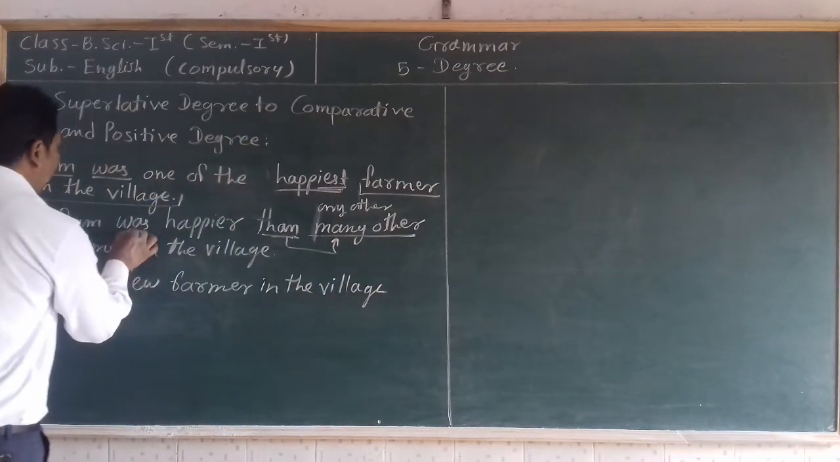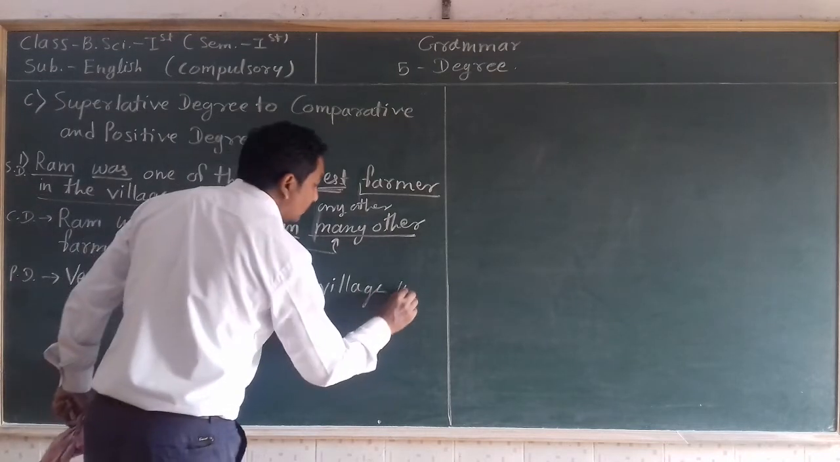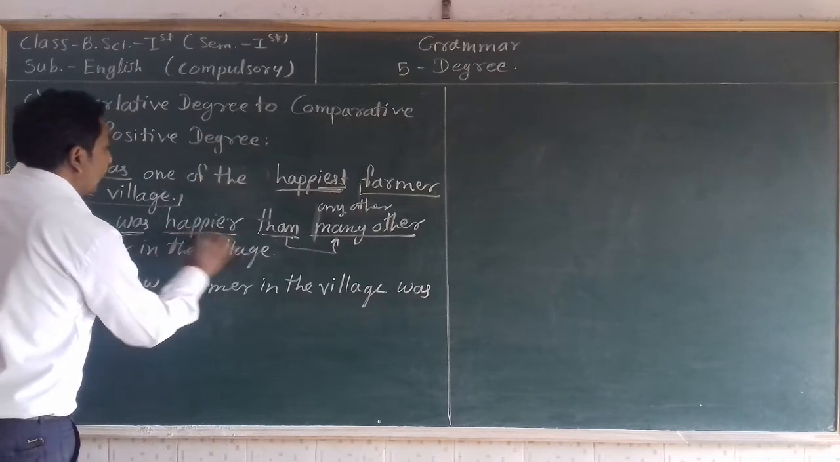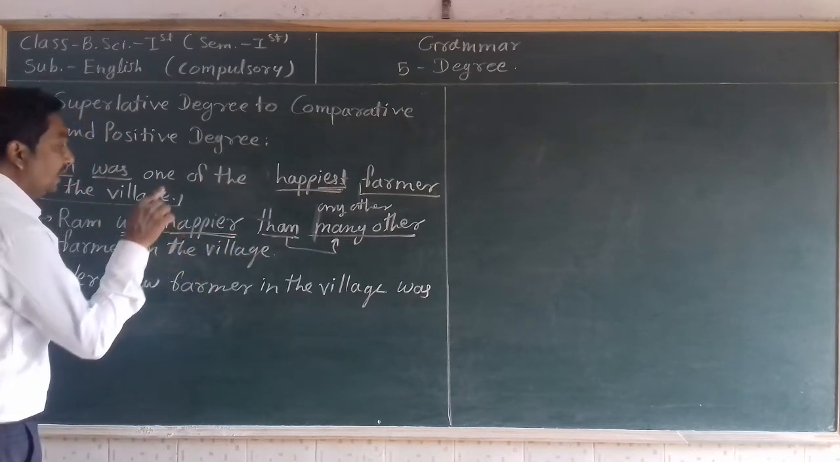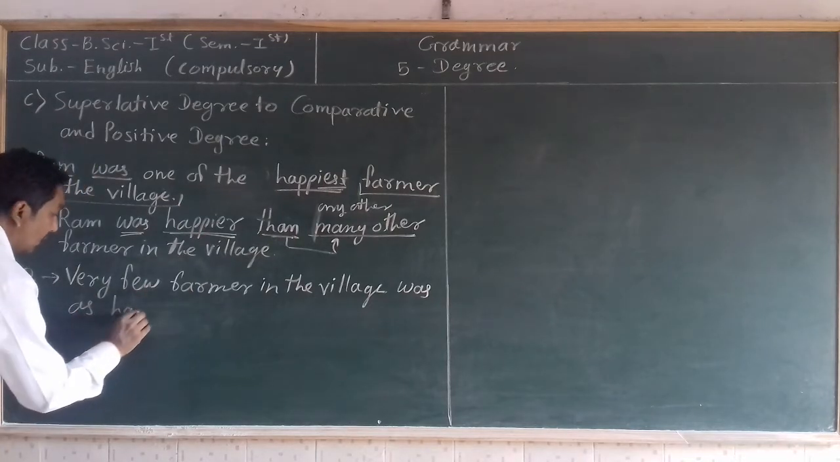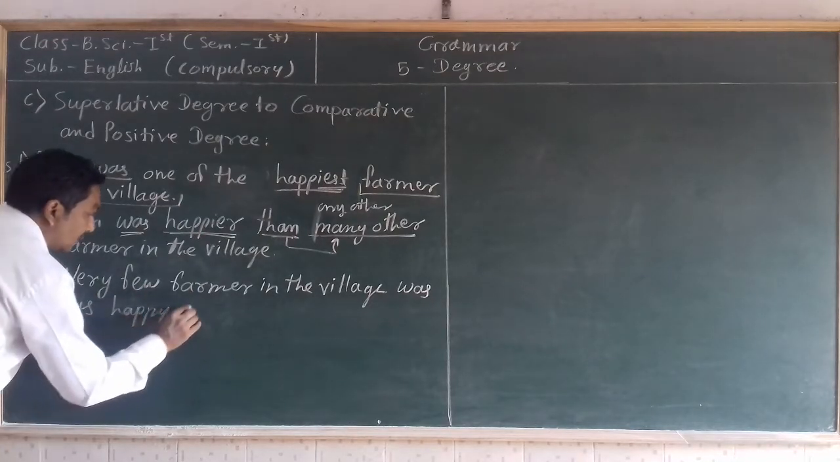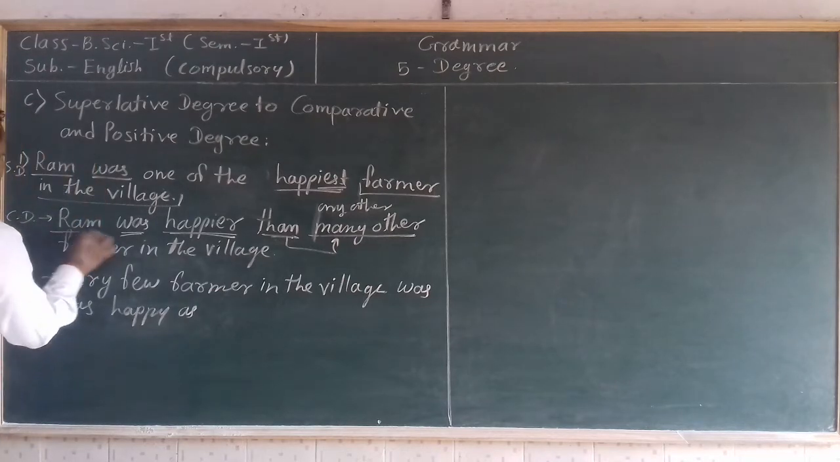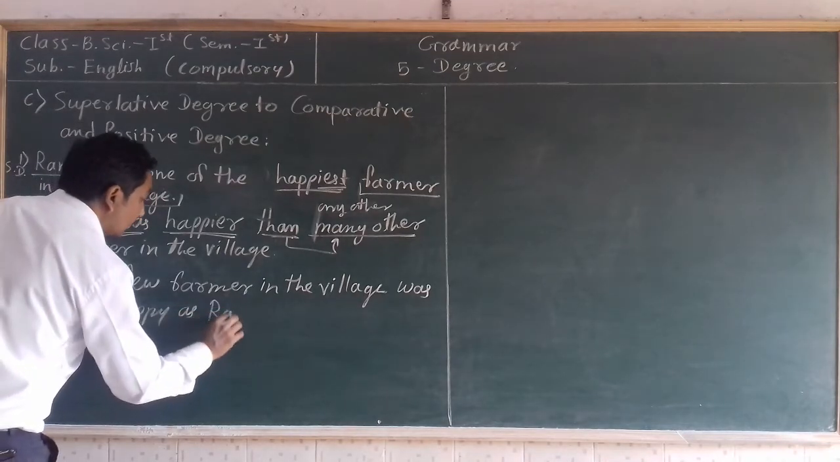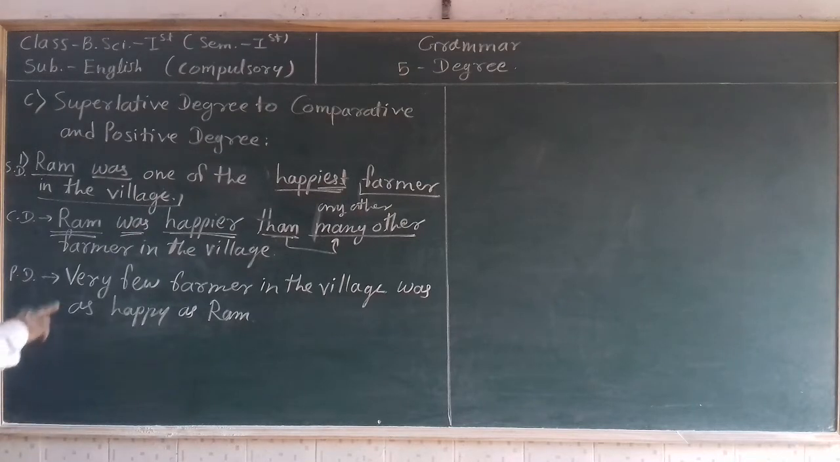After this, write the helping verb as it is. Then write the adjective in its original form between as: as happy as. Then whatever is the subject of the comparative degree, write that subject as an object in the positive degree. So in this way, we have transformed this superlative degree into comparative degree and positive degree.